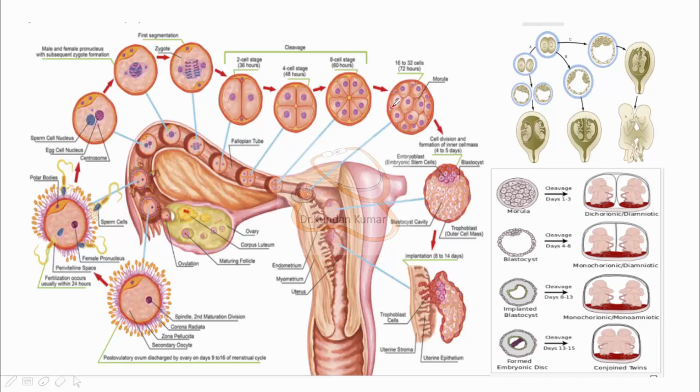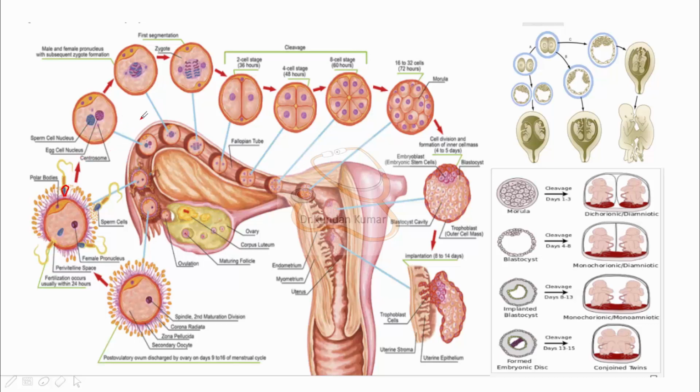So here you are. The process of fertilization begins with the fusion of sperm with an ovum pronucleus. Fertilization occurs in the fallopian tube. Sperm penetrates the corona radiata. You can see in this image, sperm penetrates the corona radiata of the ovum, then the zona pellucida, and enters the oocyte membrane and fuses with the oocyte and forms the zygote.